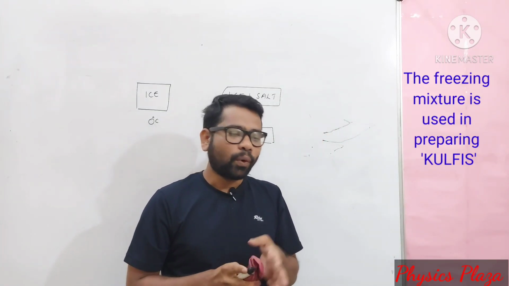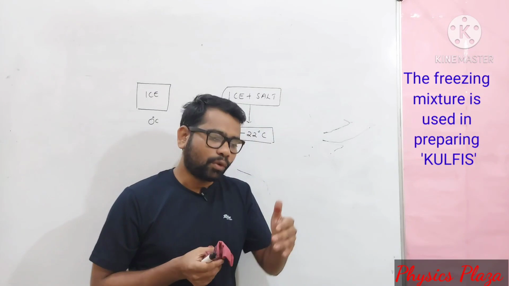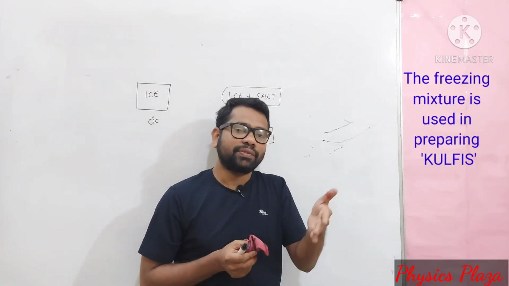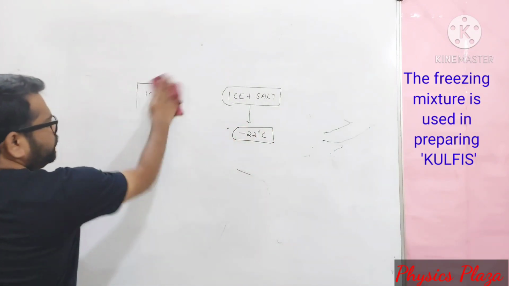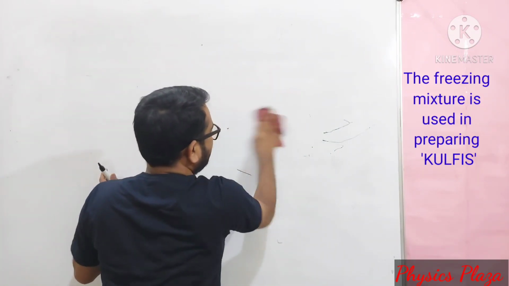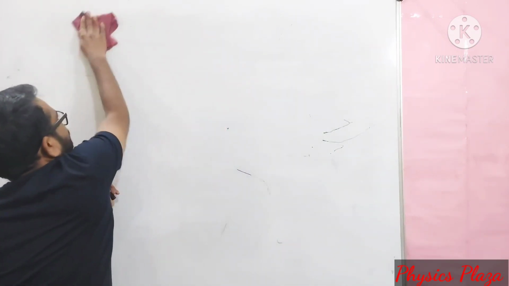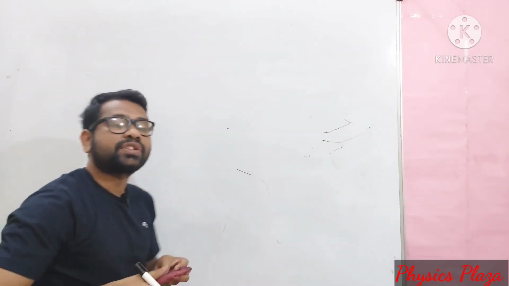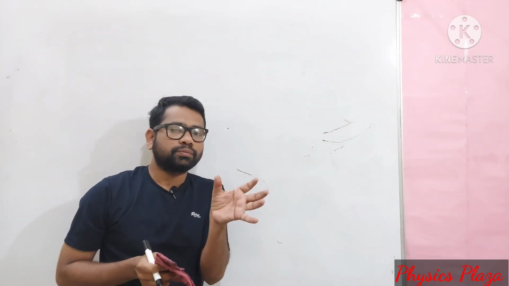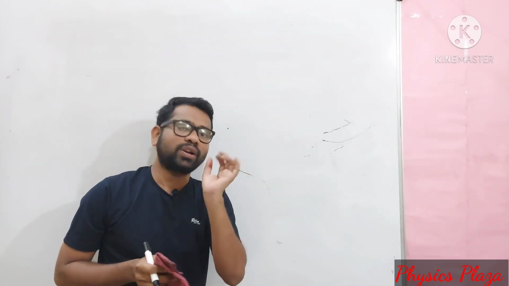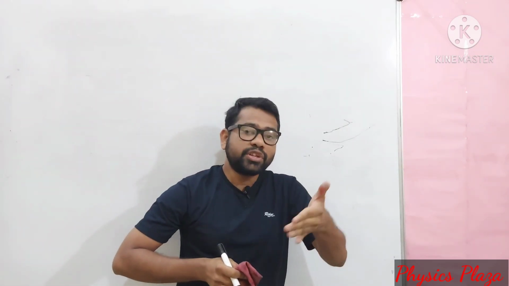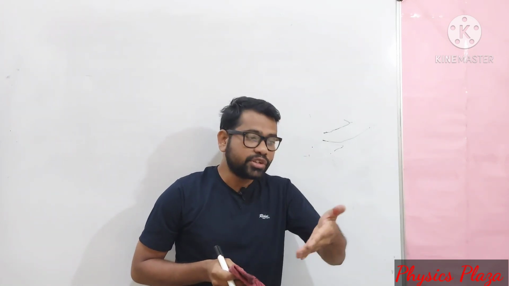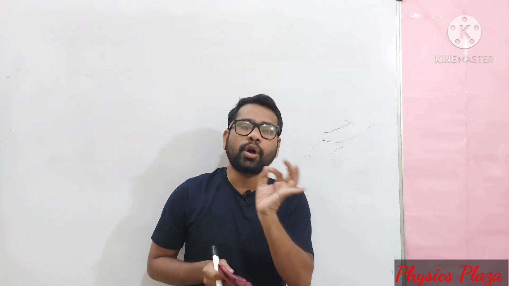Now we will see what is actually boiling and what is a boiling point, how it gets affected, means on which factor it depends. Children, what is boiling? As we discussed earlier, the change of state from liquid to vapor at a constant temperature is called boiling. The constant temperature at which liquid changes into vapor is called the boiling point.